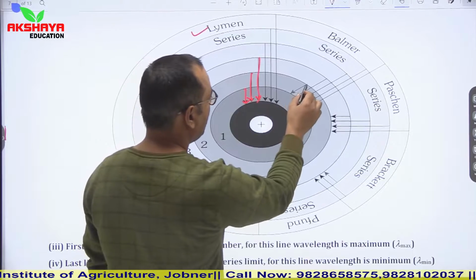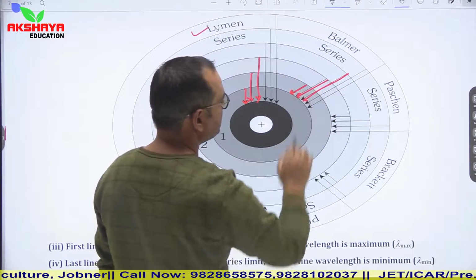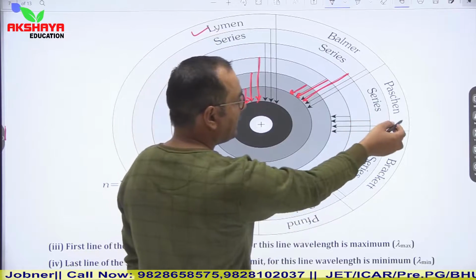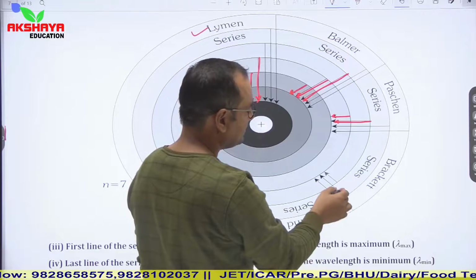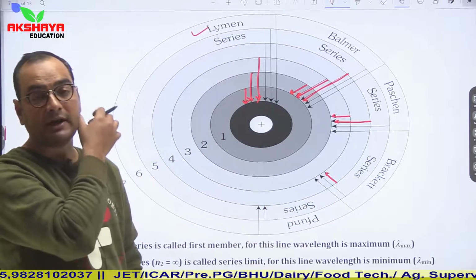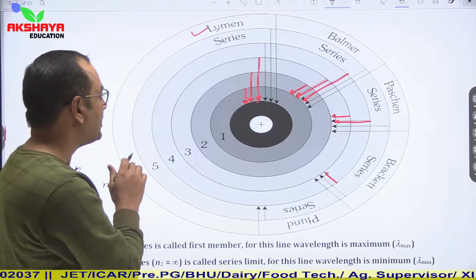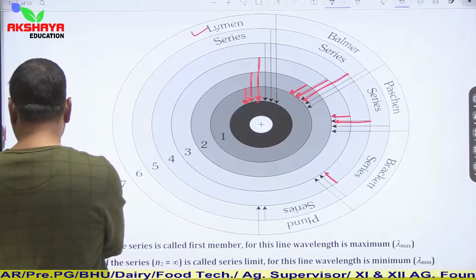From higher orbit to second orbit, it is the Balmer series. From higher orbit to third orbit, it is Paschen, then Brackett, then Pfund. So these are different spectral series which are based on the transition of the electron. It can be explained from here.